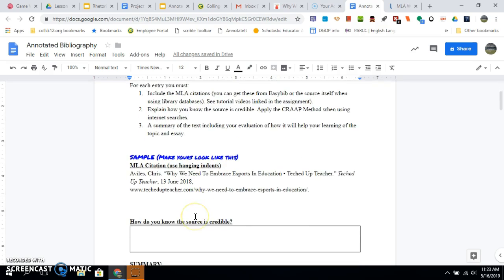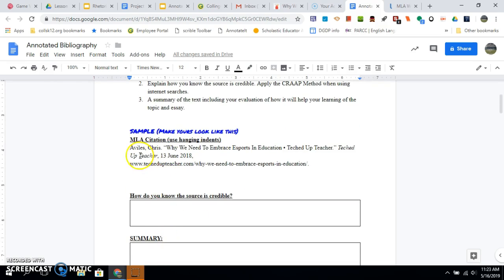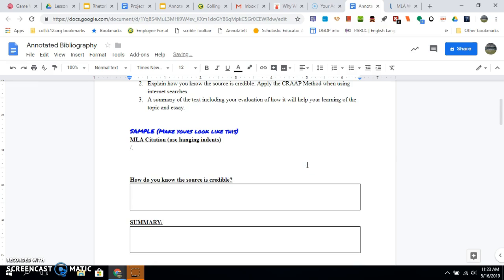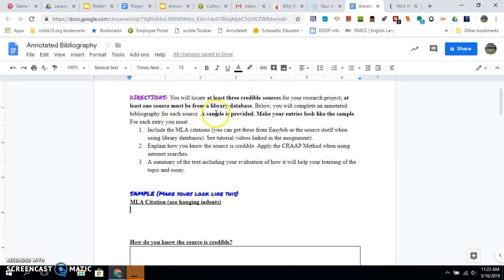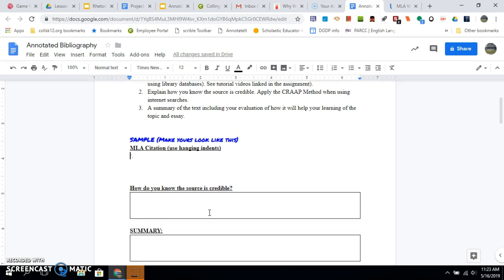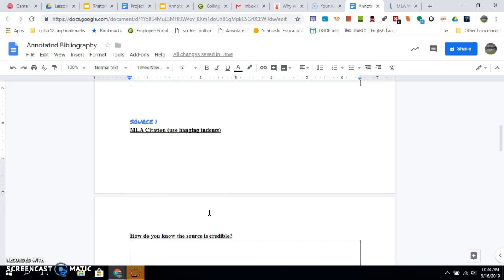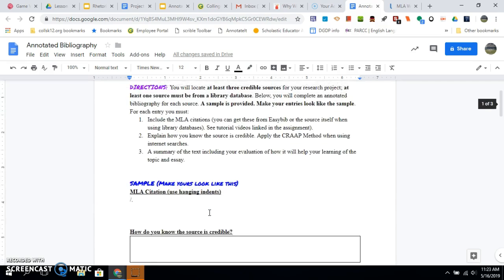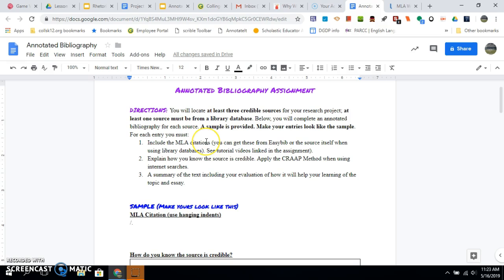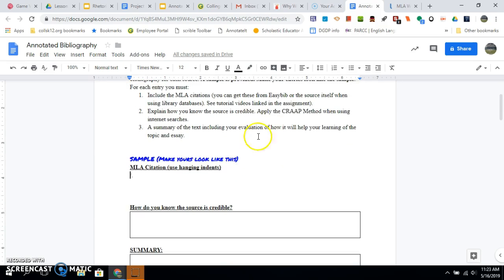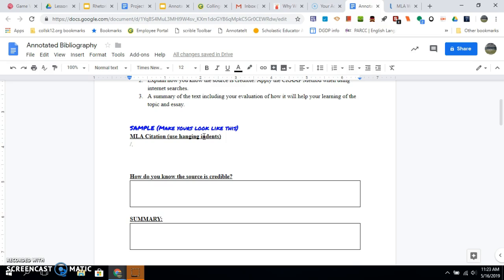You're going to have a sample. This will be filled out completely. You'll have it. You're just going to make yours underneath sources 1, 2, and 3 look like the sample. You're going to need the MLA citation, explain how I know the source is credible, applying the CRAP method, and a summary of the text. Basically, annotated bibliography as we've looked at.